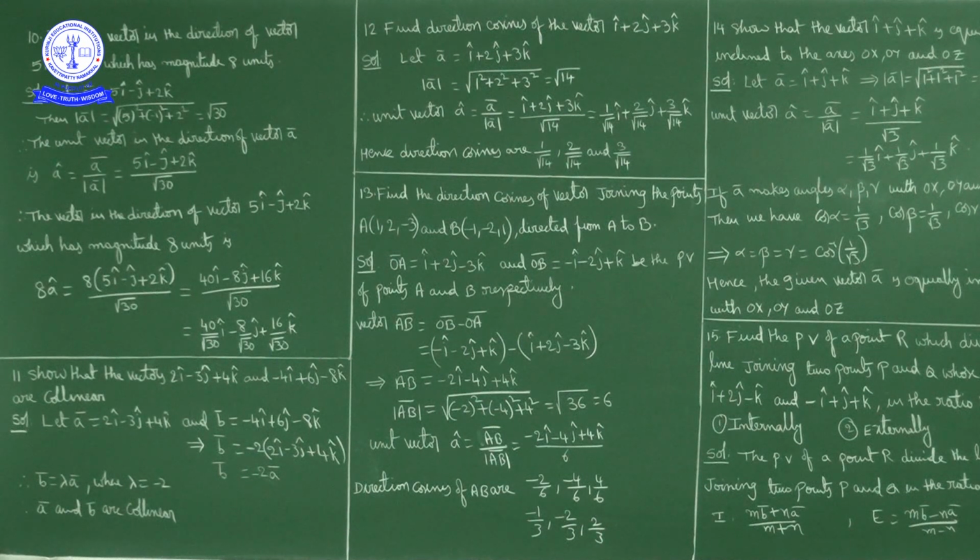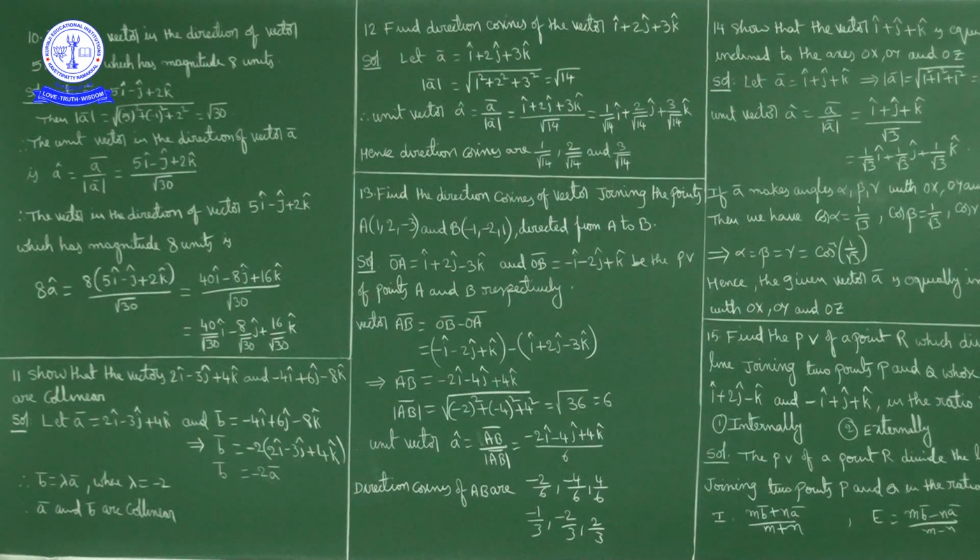Show that the vectors 2i cap minus 3j cap plus 4k cap and minus 4i cap plus 6j cap minus 8k cap are collinear vectors. We have to show that these two vectors are collinear. Two vectors are collinear vectors if one vector is some scalar multiple of the other vector, that is one way, or else corresponding components are in the same ratio.